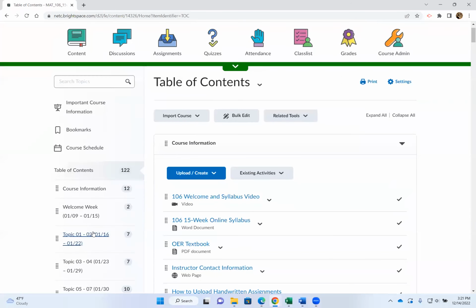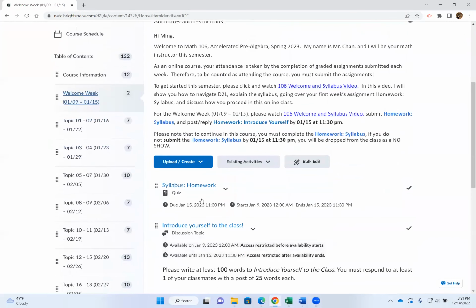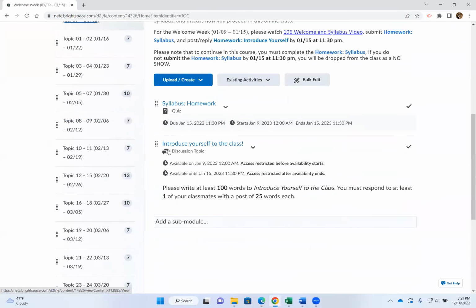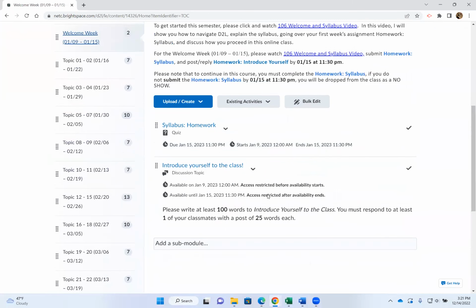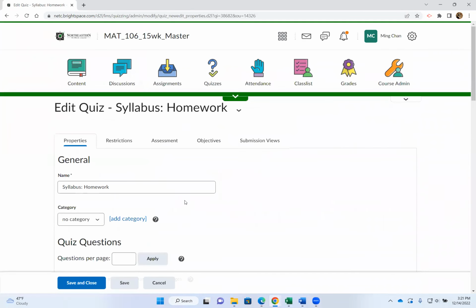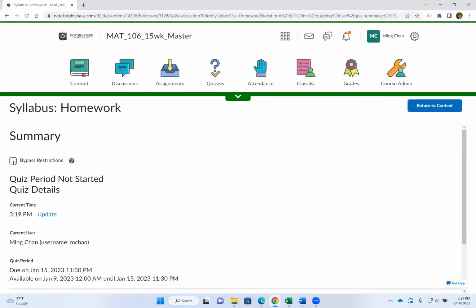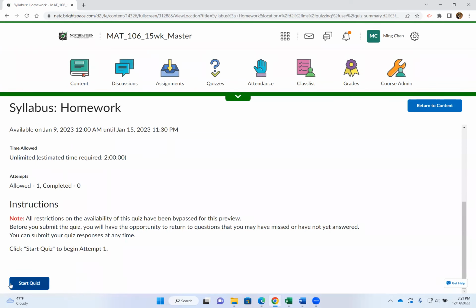Please write down these answers as I go over them. So your syllabus homework and your discussion are under the first week. For the very first week, there's a syllabus homework and there's an introduction to the class. So let's go over this. All right, write down some of these answers, please.